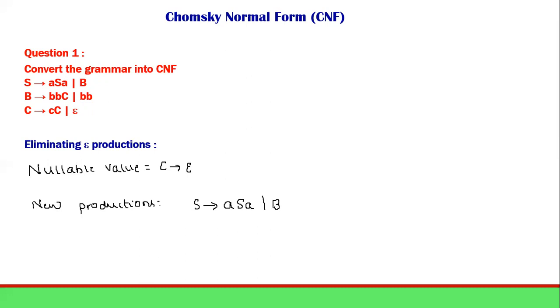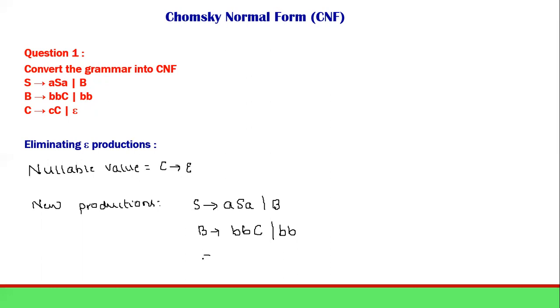Next we have to check B. B determining BBC, or now I will make C as epsilon, so I'm left with BB. And the other production they have given is B itself.